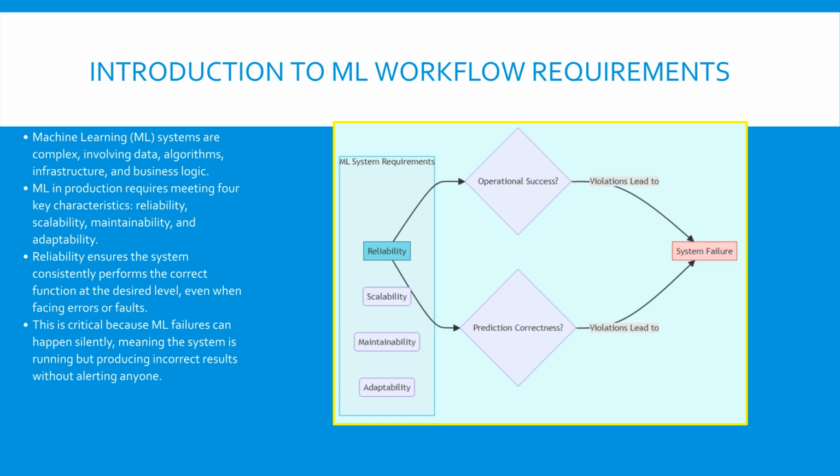Crucially, the system can suffer a failure even if operational metrics are green, because the predictions might be silently wrong. This need for continuous prediction correctness is what makes reliability in ML unique and challenging, demanding advanced fault tolerance mechanisms beyond what traditional software often requires. We are focusing on preventing these internal failures from impacting users. What have we learned? We learned that reliability in ML goes beyond just keeping the system running. It demands that the system's predictions are consistently correct. This prepares us to explore the common causes of incorrectness, or faults, in the next slide.